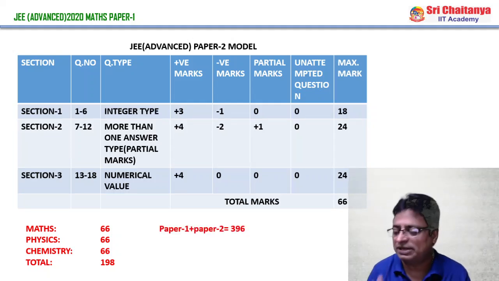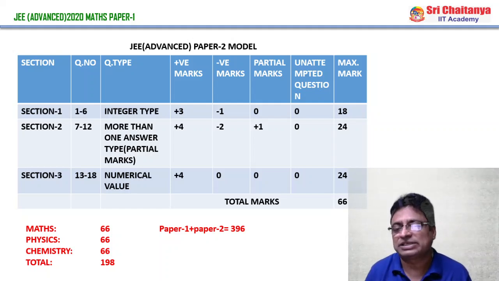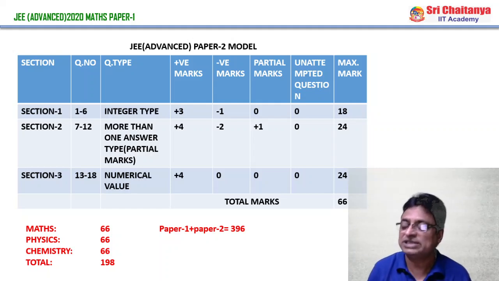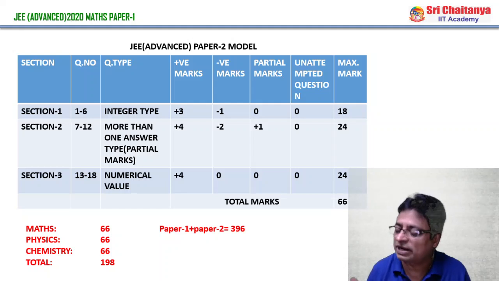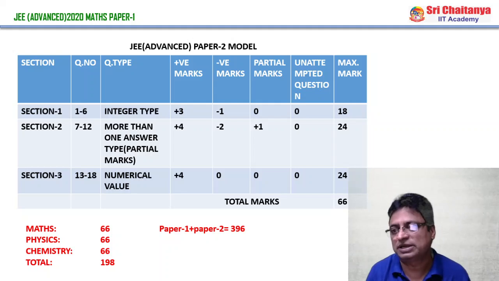Coming to paper 2, again in paper 2 also there are 3 sections. Section 1 is this time integer, and there are 6 questions, and for positive mark it is +3, and for wrongly attempted questions it is -1, and no attempt 0 mark is awarded. Total 18 marks for first section. Coming to second section, it contains 6 questions. Of course, just like in paper 1, here also one or more than one answer type questions they had given. And for right answer it is +4 awarded, and for wrongly attempted questions it is -2, and partial mark is also there. And for every correct partial mark, +1 mark is given.